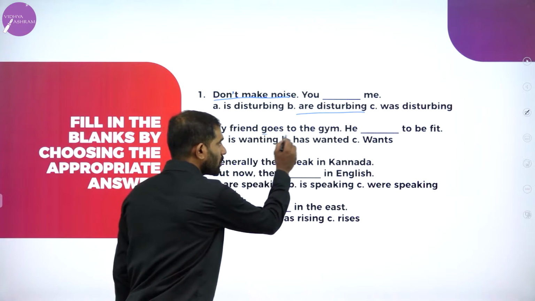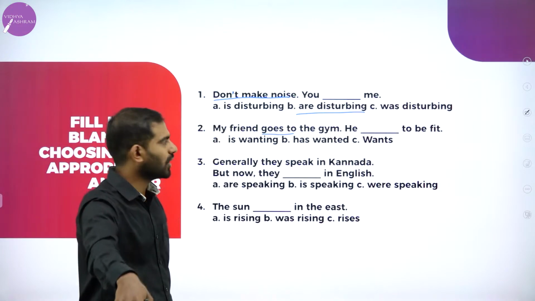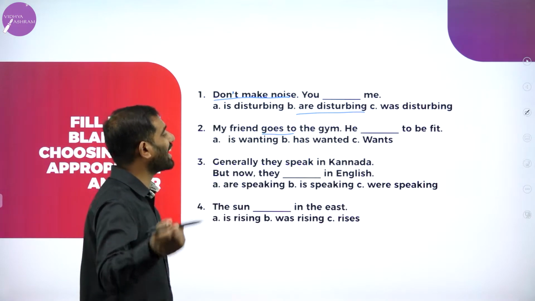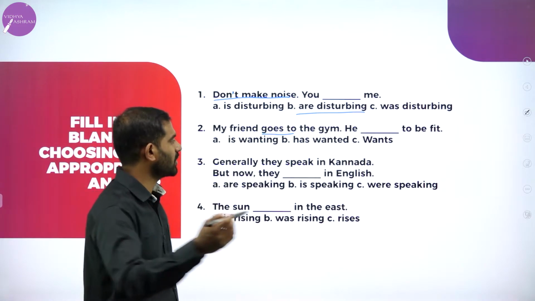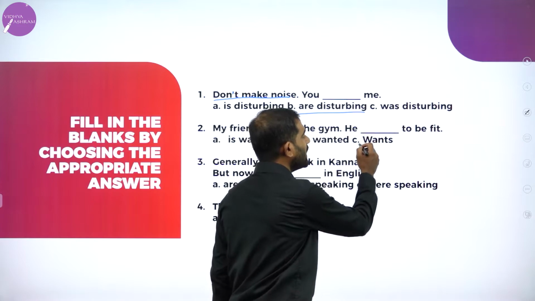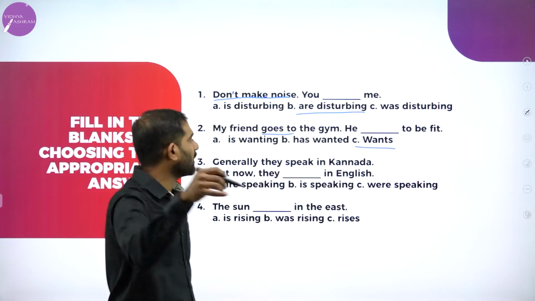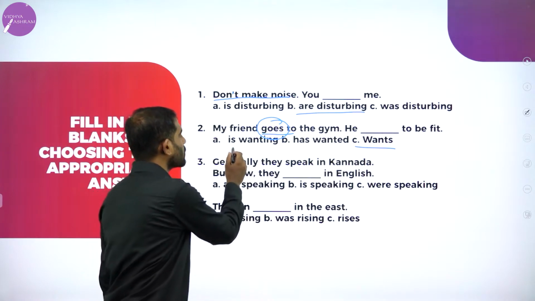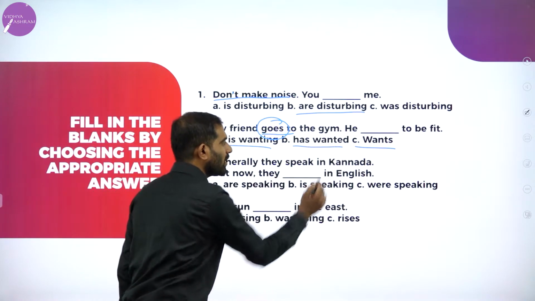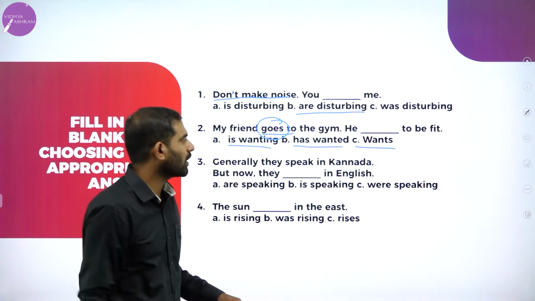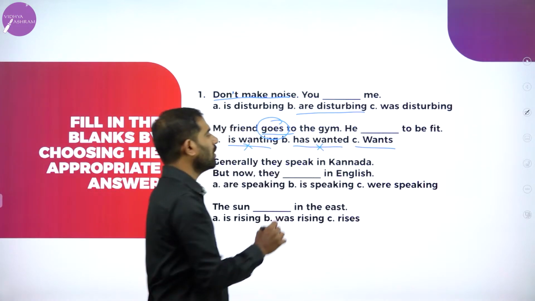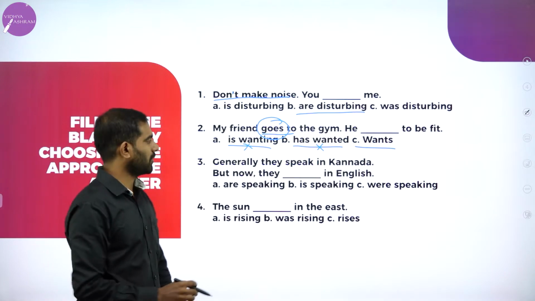Second one, my friend goes to the gym. He goes to the gym because he is wanting, has wanted, wants. It is clearly understood. He wants to be fit because he is going, he goes, and is wanting, wrong, has wanted, completely wrong. The only option is wants. He wants to be fit.